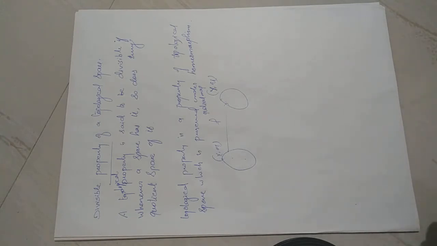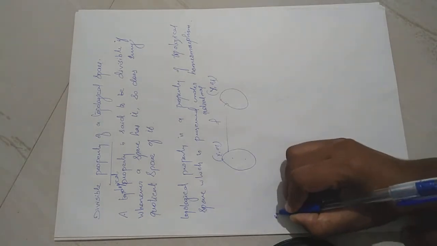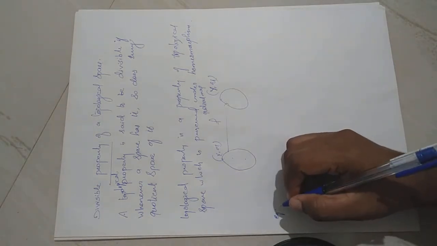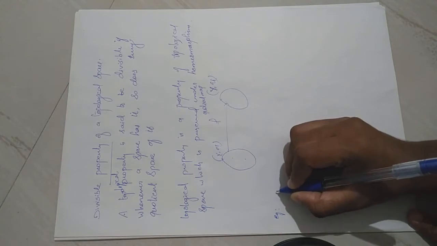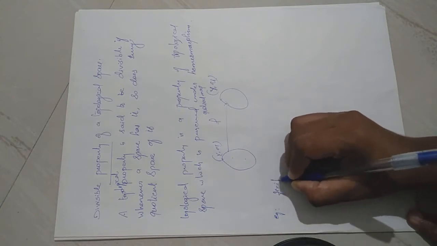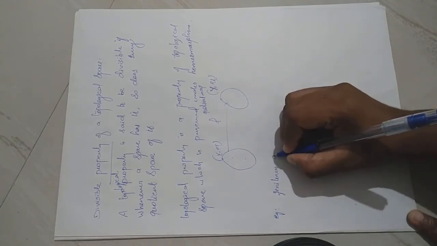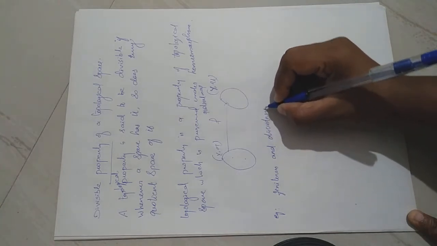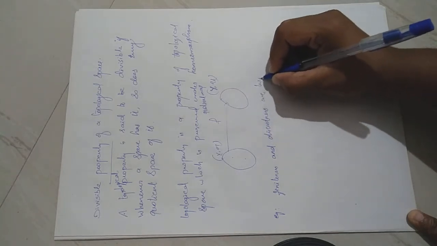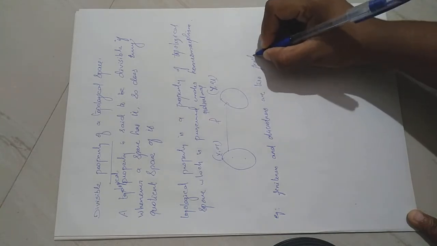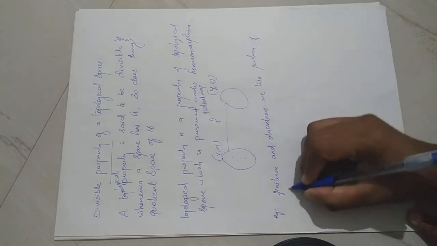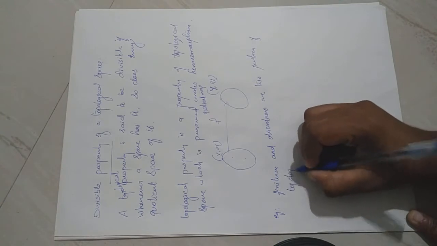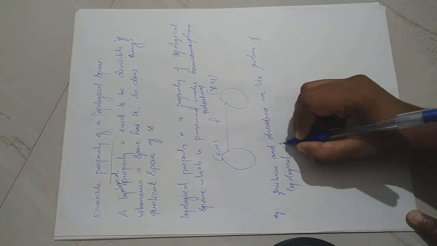Okay. For example, finiteness and discreteness are two properties of topological space which are divisible.